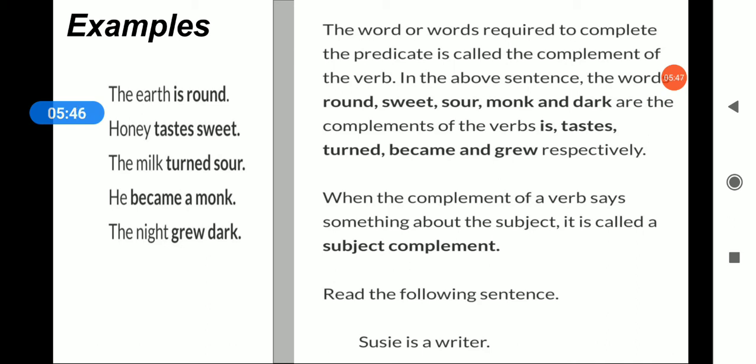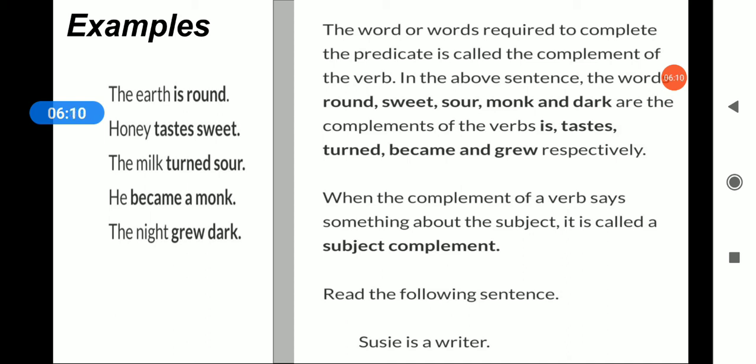Okay. So a monk is a complement of the verb. The night grew. Grew is the verb, so dark is the complement. So when the complement of the verb says something about the subject, it is called subject complement.